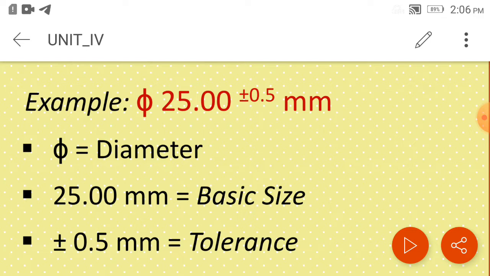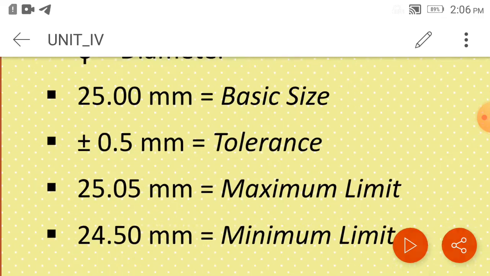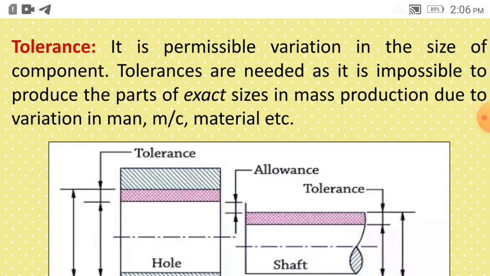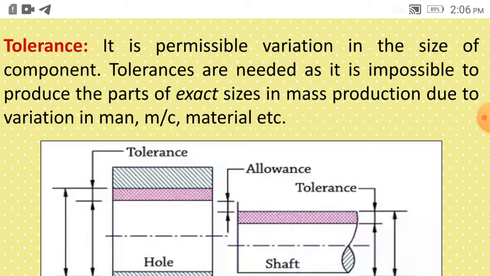24.95 can be allowed and 25.5 is also allowed. So tolerance is the permissible variation in the size of a component. Tolerance is intentionally given because variation is always there. There are so many factors which lead to the variation we are seeing, and because of that, tolerances are always given so that everything which is produced should be within limits and can be accepted. So rejection and scrap will be less in that situation.